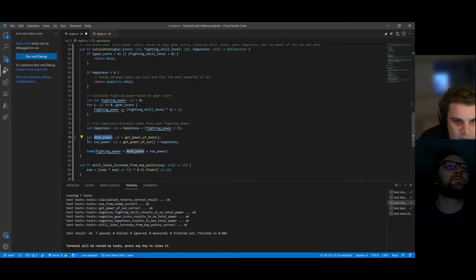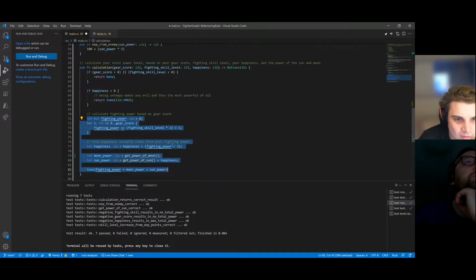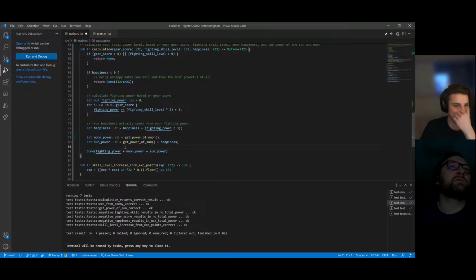Now let's keep looking here, just looking out for other things that look bad to me. Is maybe this, what is this fighting power thing on line 71 to 74? It has a temporary variable. We're just going through some calculation. It looks like it's got a couple of early outs, basically, and then this is the actual calculate fighting power. Would it make sense to inline these, do you think? Moon power and sun power?